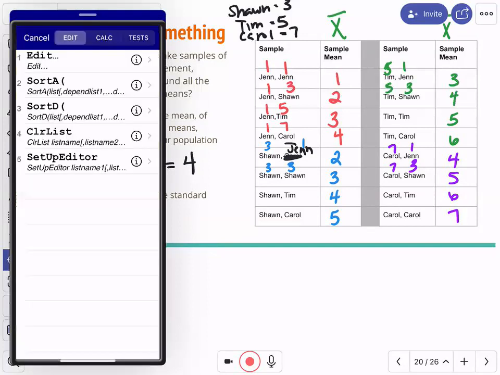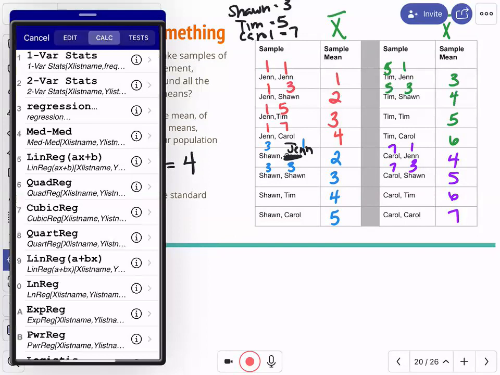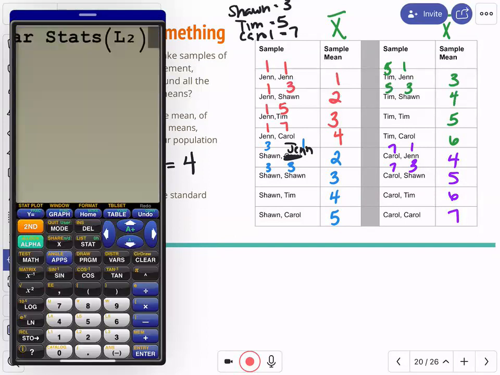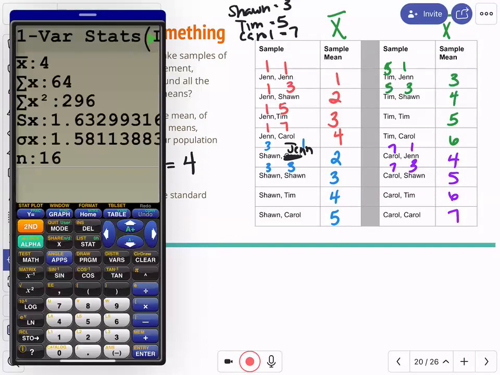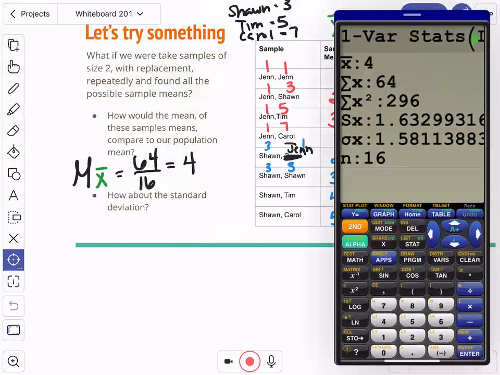There. Standard deviation of this sample, calc 1 bar, is equal to 1.5811.